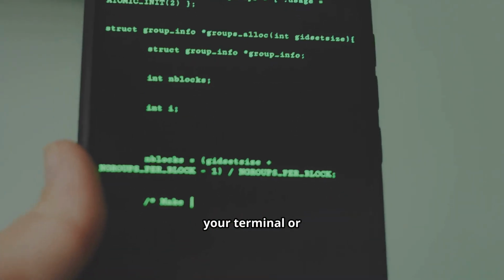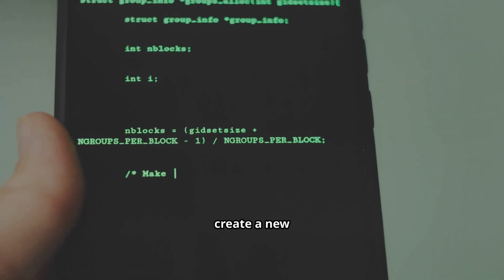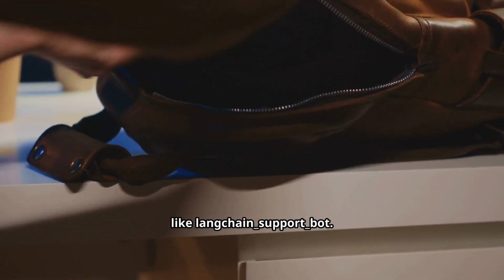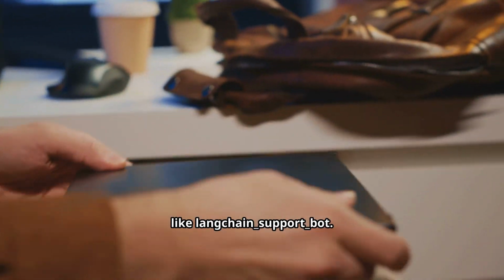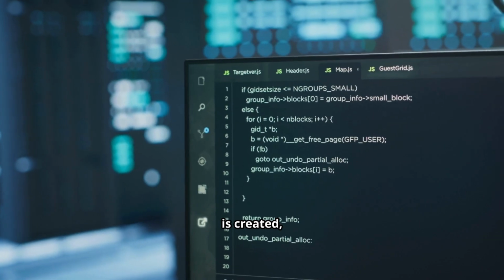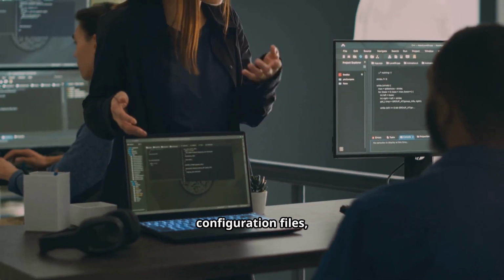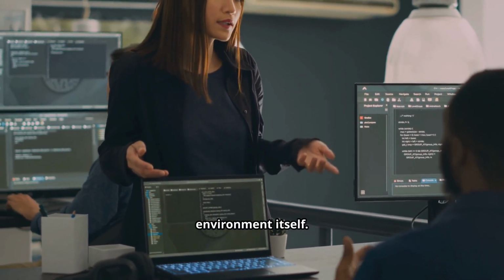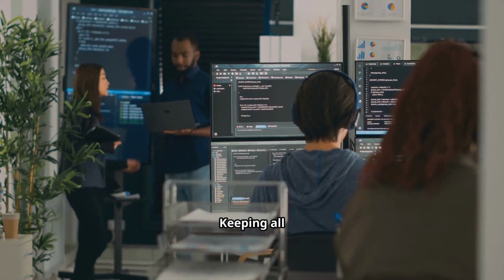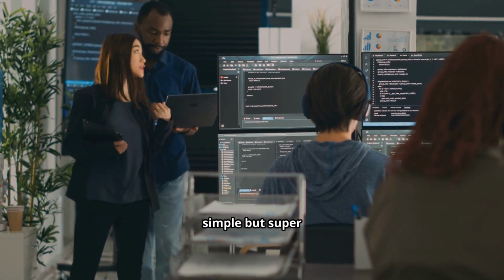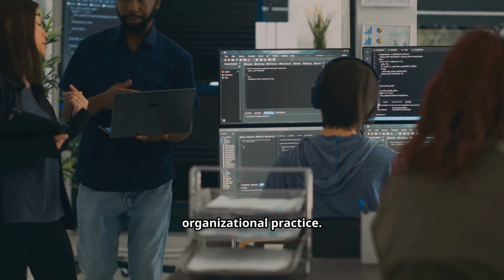First, you'll want to navigate to your desired location in your terminal or command prompt and create a new directory for the project. You can name it something descriptive like LangChain_support_bot. Once the directory is created, change into it. This folder will house all of our Python scripts, configuration files, and the virtual environment itself. Keeping all project-related files in a single, well-named directory is a simple but super effective organizational practice.